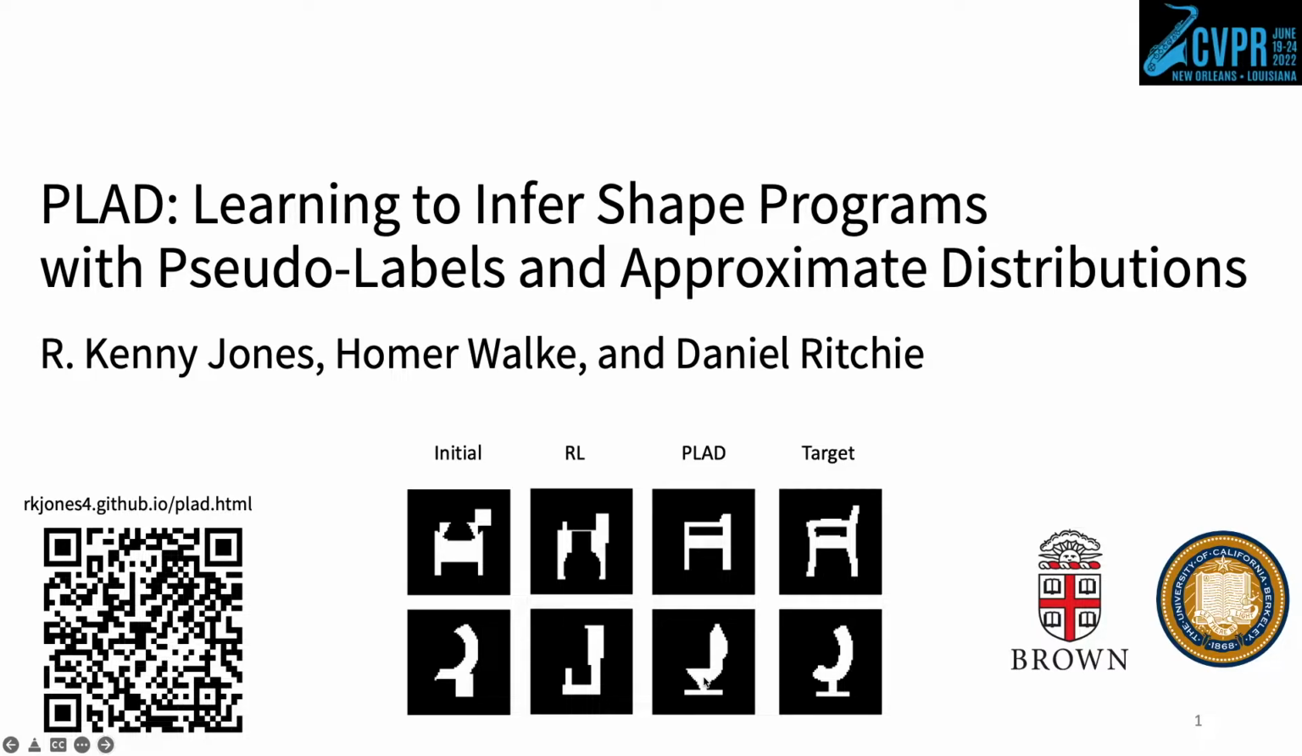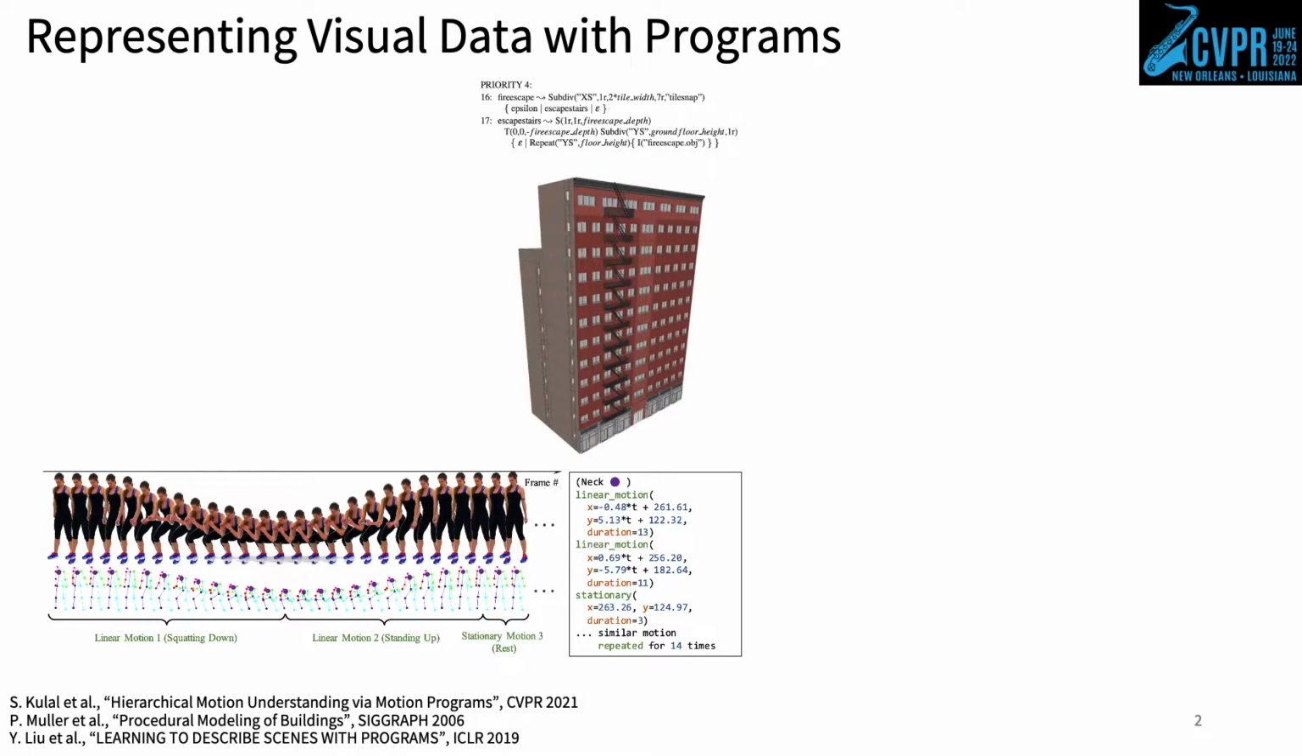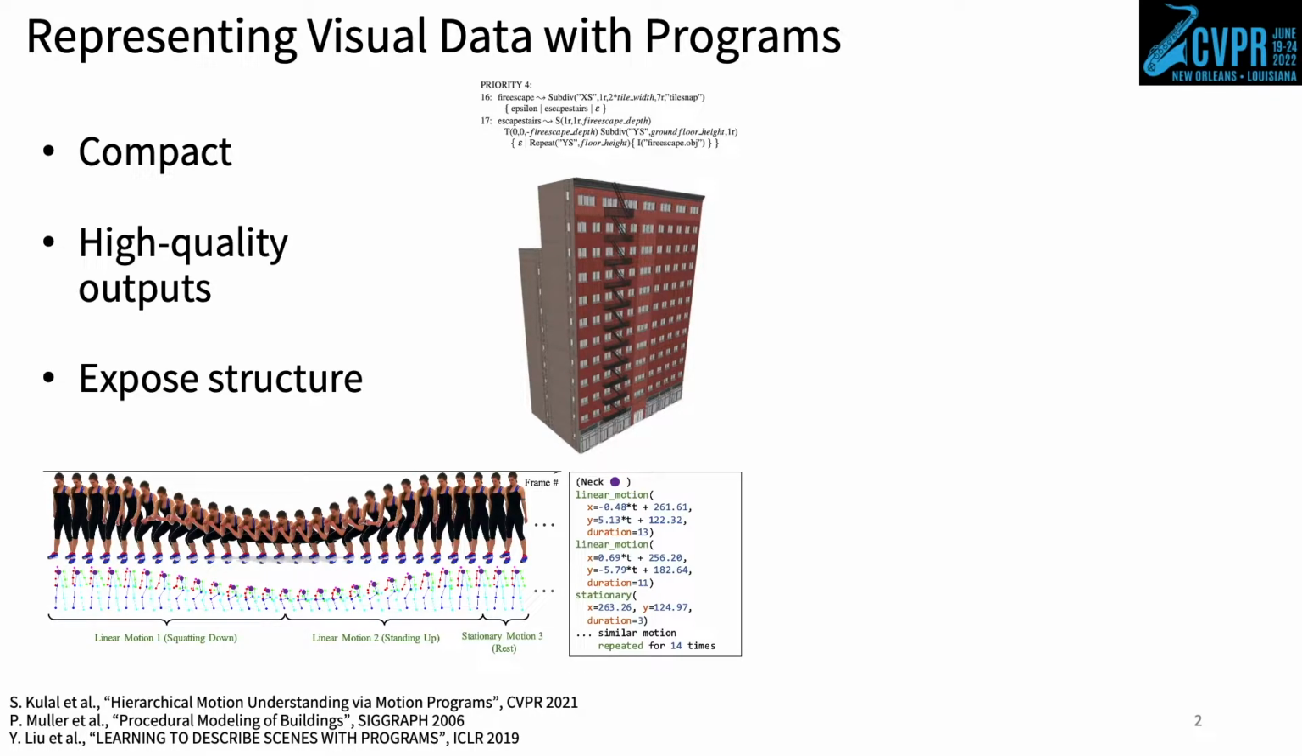Hi, I'm Kenny Jones, and I'll be presenting PLAD, a method for learning to infer shape programs by making use of pseudo-labels and approximate distributions. Programs are an appealing and well-studied representation for visual data. They are compact, produce high-fidelity outputs, and can expose higher-order properties.